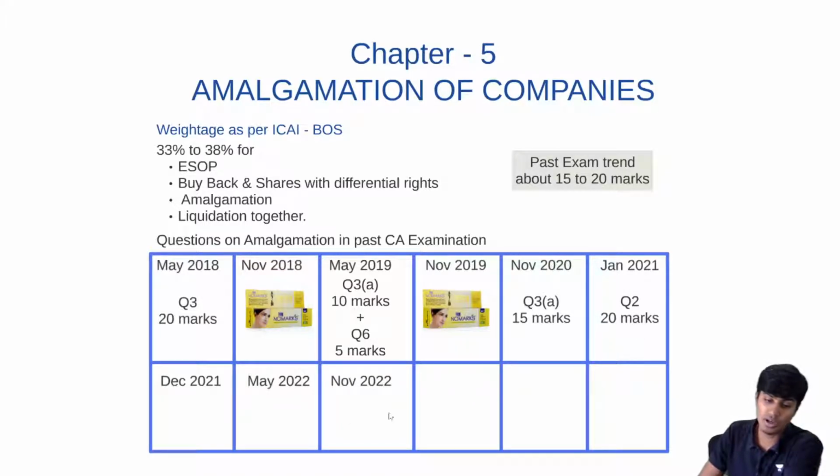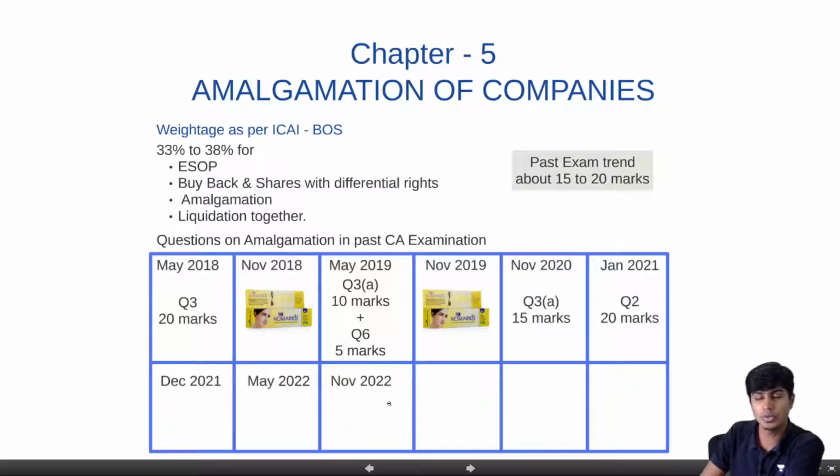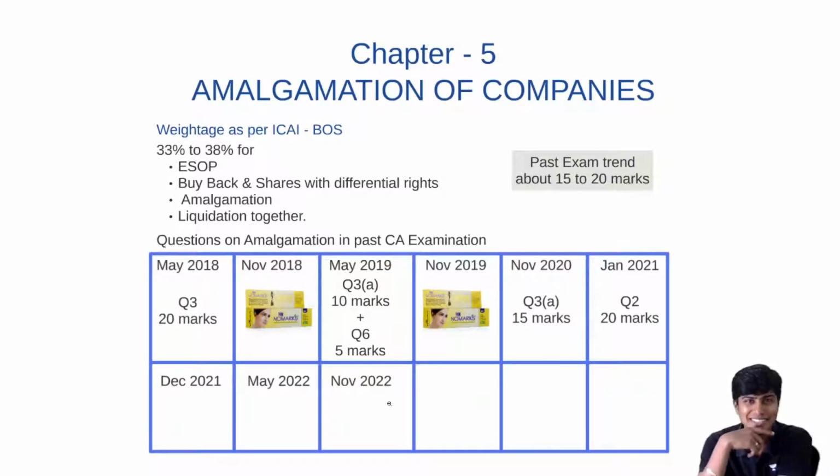Sir, you have not updated December 21, May 22 and November 22. November 22, I don't know. You would have to write the test and then come back and tell me how many marks it came for. But December 21 and May 22, I didn't put for a purpose. In the first 2 videos of this amalgamation discussion, I'm going to do conceptual discussion: what is amalgamation, how to do amalgamation, journal entries, and everything. But in the later part, in the same playlist, you can see another video wherein I'll be discussing a detailed solution to the December 21 and May 2022 examination questions. That is the reason I didn't put it here. That will come as a continuation to this video, so please do wait to watch that as well.